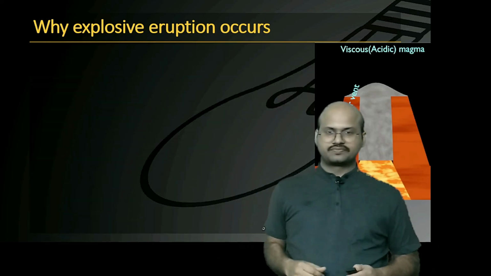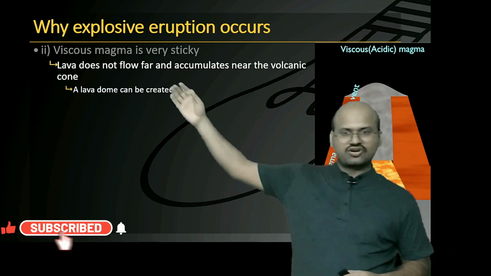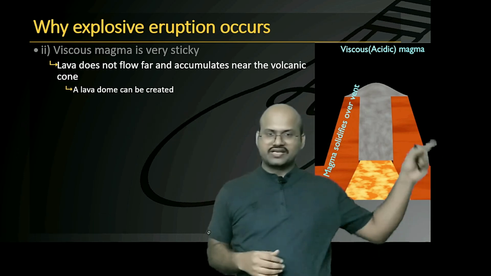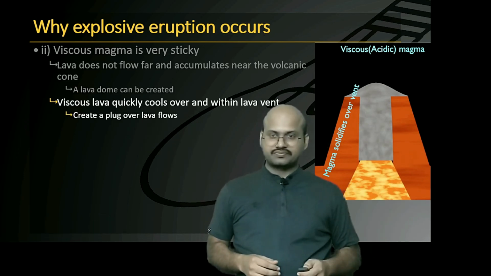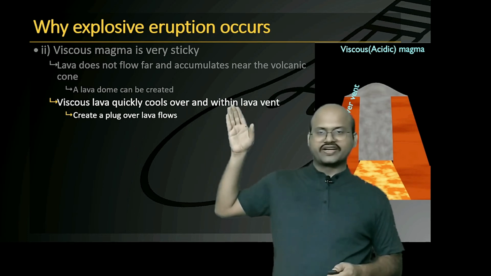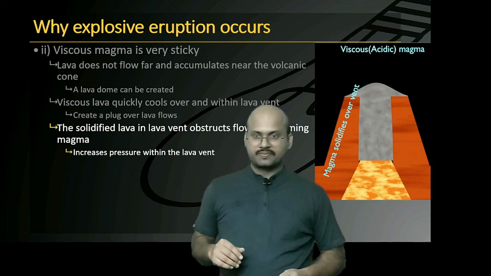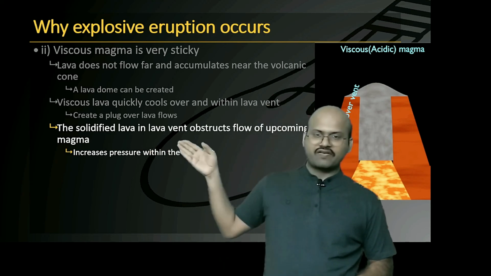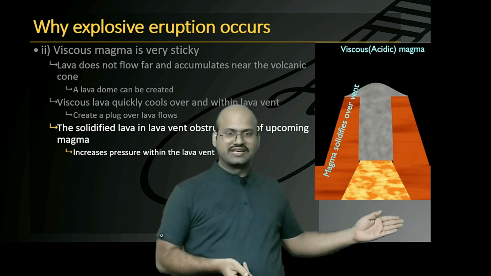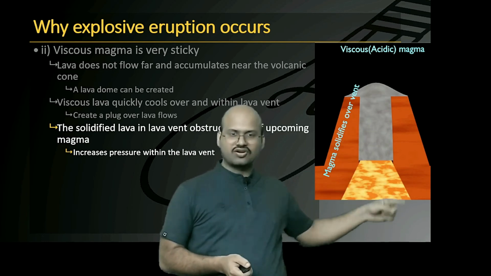Again, revising what we have discussed, viscous magma is very sticky. Lava does not flow far and accumulates near the volcanic cone. A lava dome can be created. We can see here a lava dome is created. Viscous lava quickly cools over and within the lava vent and forms a plug. So we have seen that a plug-like structure is formed over the vent. The solidified lava in the vent obstructs the flow of upcoming magma in the next cycle. So you can see that this magma is coming up and it is obstructed by this plug formation, and therefore the pressure on this magma increases.